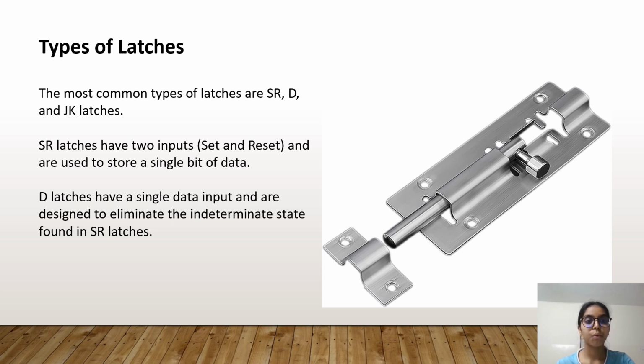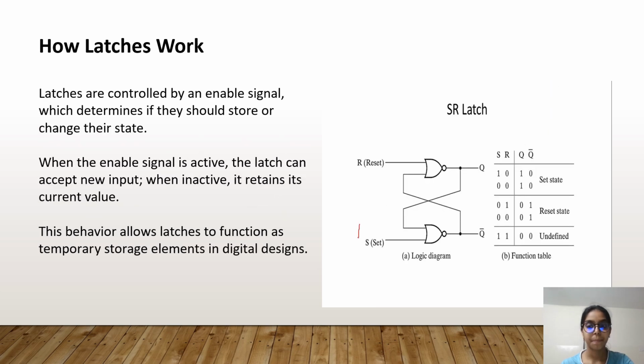Types of latches. The most common types of latches are SR, D, and JK latches. SR latches have two inputs, set and reset, and are used to store a single bit of data. D latches have a single data input and are designed to eliminate the indeterminate state found in SR latches.